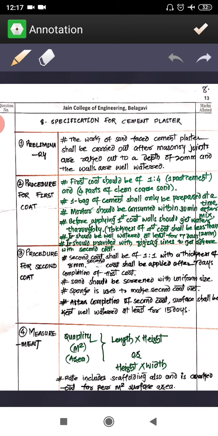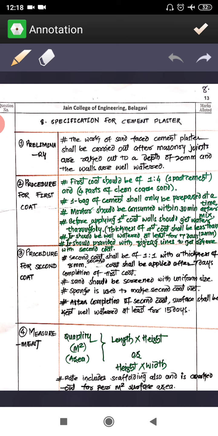And then the first coat, as I said, we are going to use 1 is to 4. 1 is to 4 means one part of cement and 4 parts of clean sand. So this will be our mortar, and one bag of cement shall only be prepared at one time. Then the mortar should be consumed within 30 minutes, that you have to keep in mind.